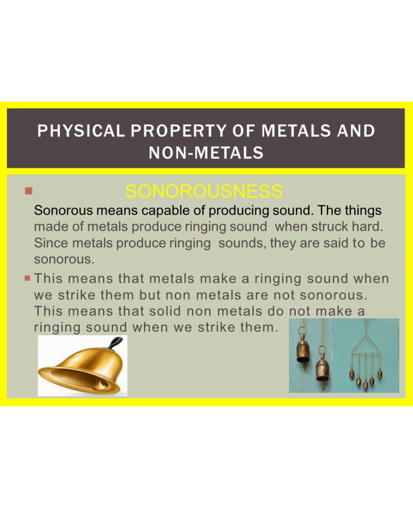So, metal objects make a ringing sound when we drop them on a hard floor or strike them with a hard object. So, we can say that metals are sonorous. The use of metals for making bells is based on this property of being sonorous.